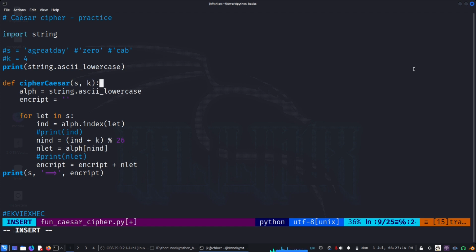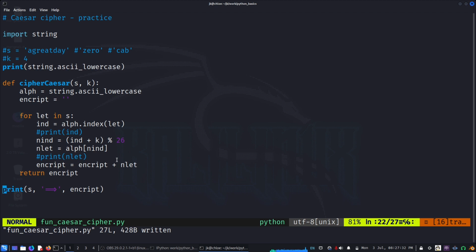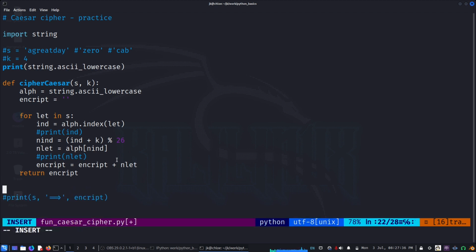And here we're defining alpha as string ASCII lowercase and everything, and then we need to also return the encrypt. And this will not work yet because we have to modify it.